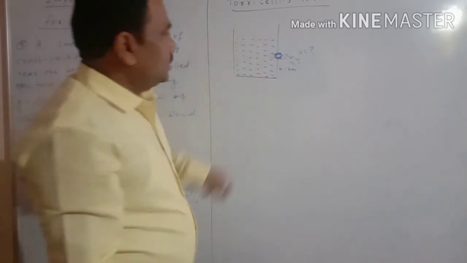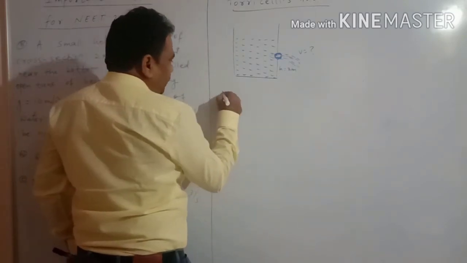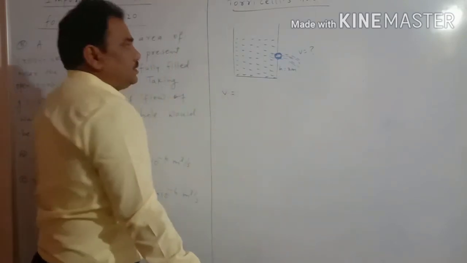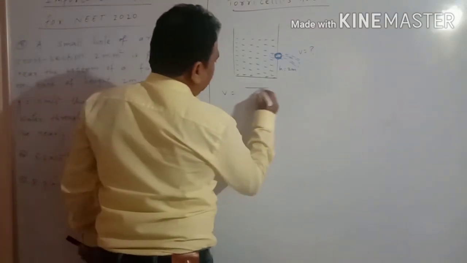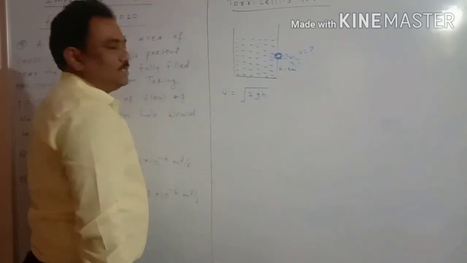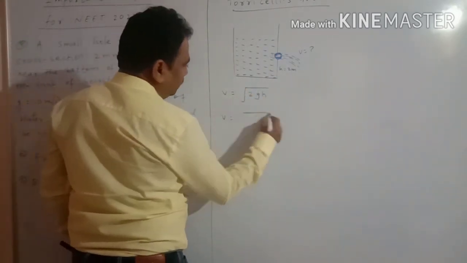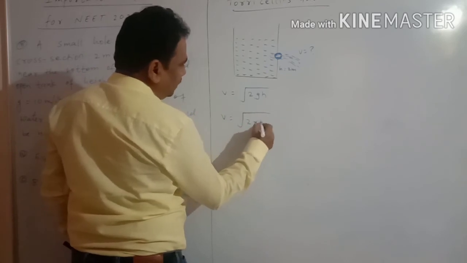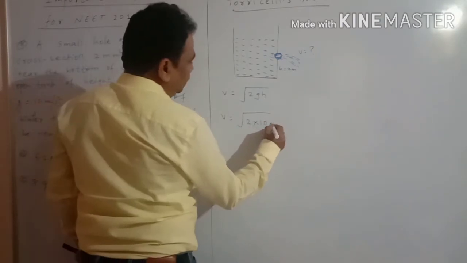What is Torricelli's theorem? What is the concept of Torricelli's theorem? We can find out the velocity of flow through the small hole, that is V is equal to under root 2gh. So this is Torricelli's theorem. Now we can put in the values. V is equal to root of 2 multiplied by g, obviously 10, h is given as 2.